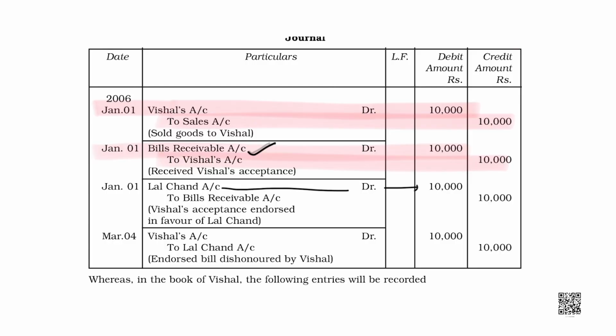Bill receivable account is debited, but the bill is transferred, the bill is endorsed to Lal Chand. So, Lal Chand account would be debited and bill would be credited. Bill was received, it was debited, but now you have sent this bill to Lal Chand. You have endorsed this bill to Lal Chand. So, bill receivable account would be credited and Lal Chand would be debited. Why do we debit Lal Chand? Debit the receiver, right? One thing.